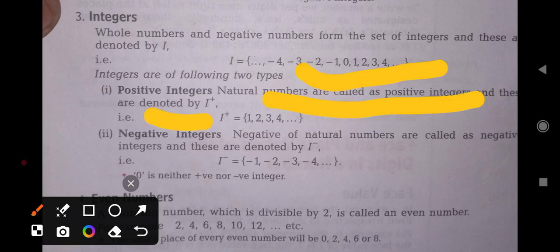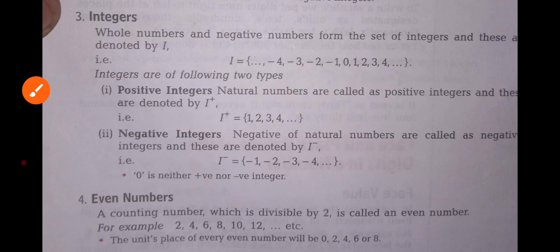denoted by I plus: 1, 2, 3, 4 and so on. Negative integers. Negative integers are the negatives of natural numbers, and these are denoted by I minus, equal to {..., -1, -2, -3, -4} and so on. 0 is neither positive nor negative.